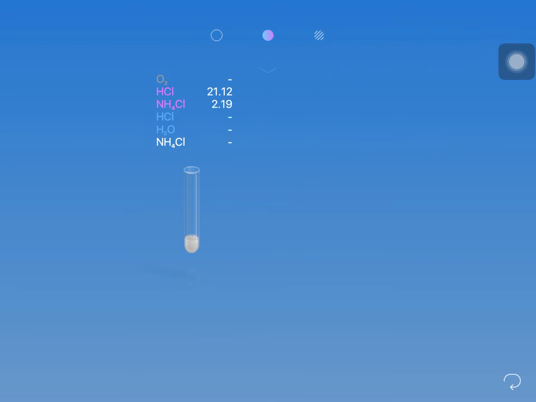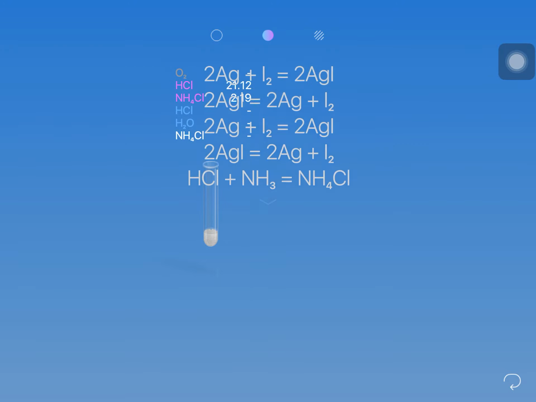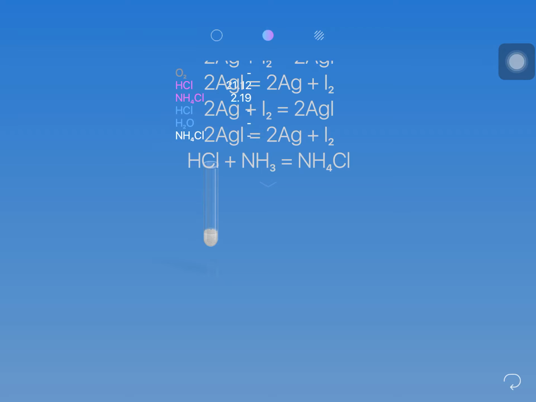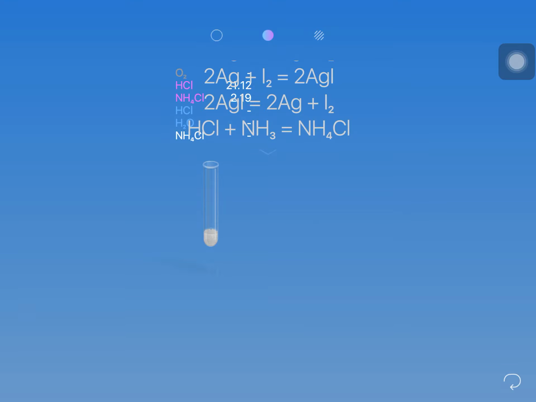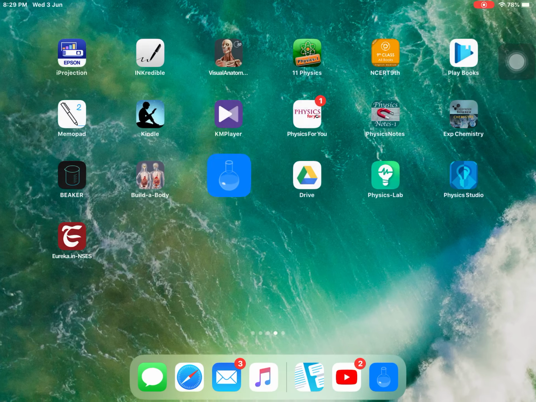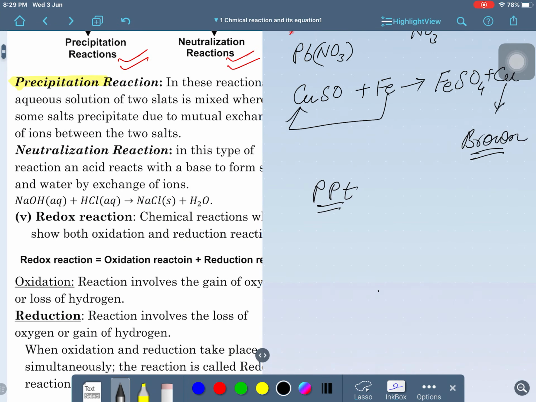If you see here, a compound is being formed. You may see this white substance is deposited at the bottom, and on top of that some transparent liquid is formed. So you may see this reaction taking place, HCl and NH3. What is being formed here? Ammonium chloride is being formed, is that clear? And the remaining compound, how is this a precipitate? Under gravity, one of the substances is heavier than the other, so it is deposited at the bottom. This is called PPT, and this reaction is said to be a precipitation reaction. Is that clear, guys? So, precipitation reaction.